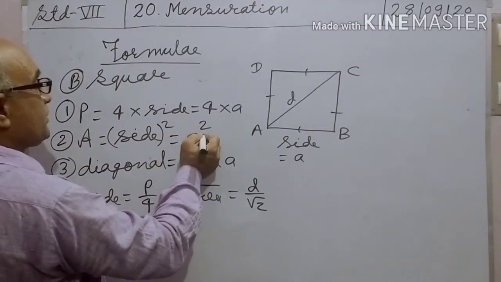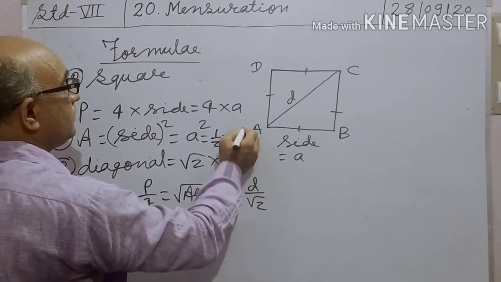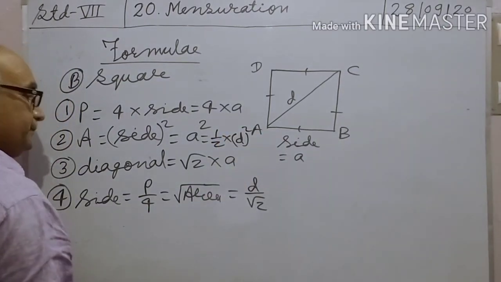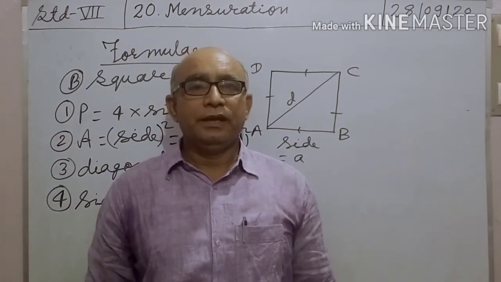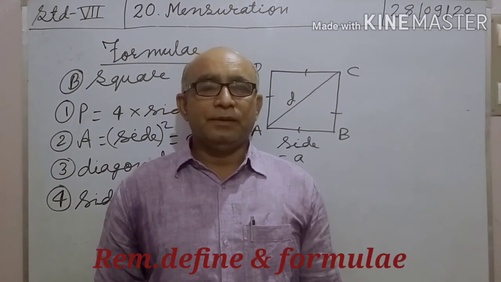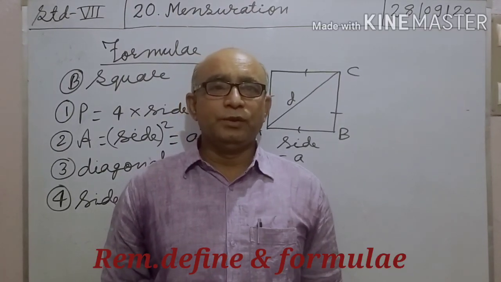So area of a square equal to 1 by 2 into diagonal square. Right? Students, today your homework is to remember the definitions and formulas. Thank you. That's all.